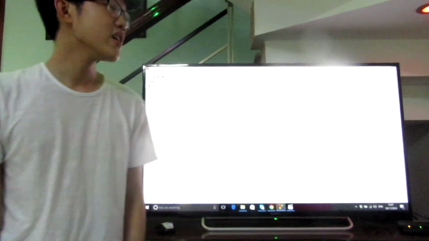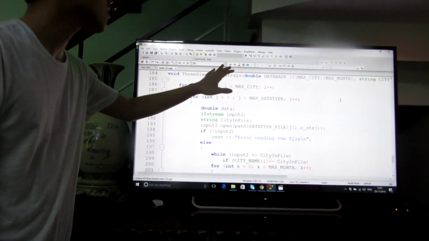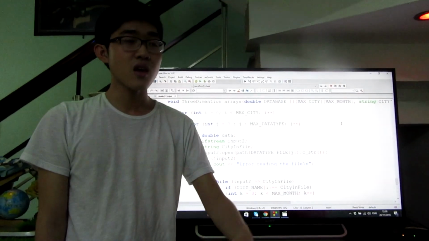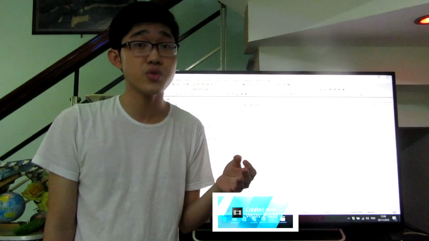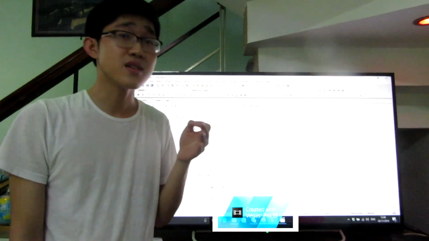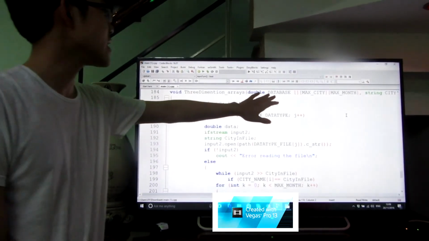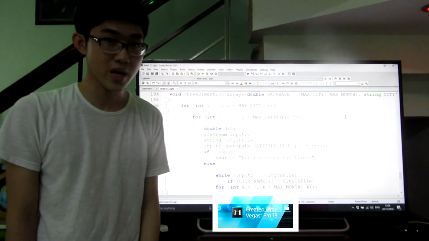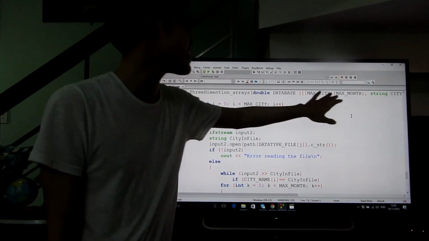Now the third function, the 3-dimension arrays, is a very important function because in this project, storing the data into the 3D arrays is the main point. So in this, we use the array database, which is known as the 3-dimension arrays, and we have to declare this function like this.